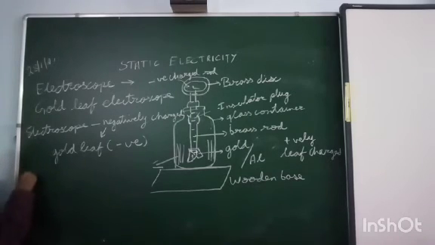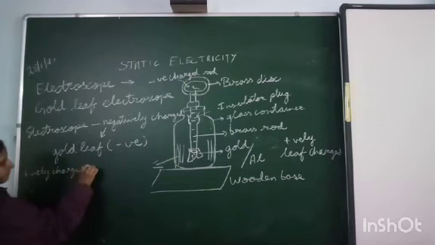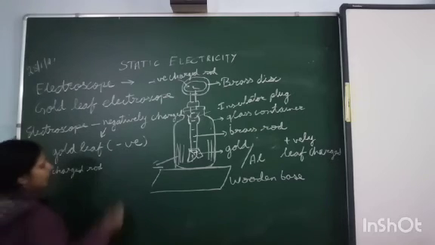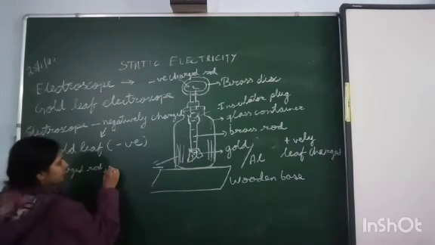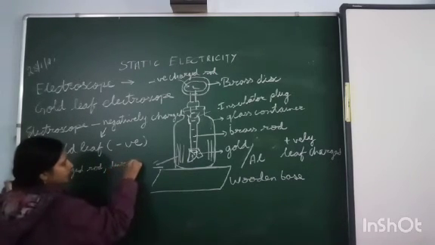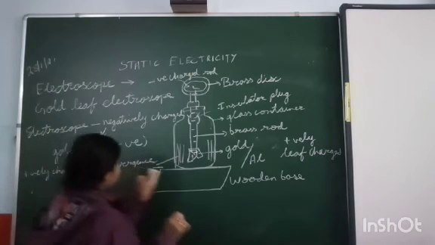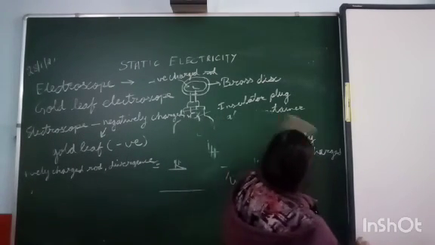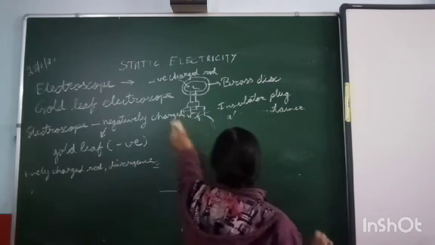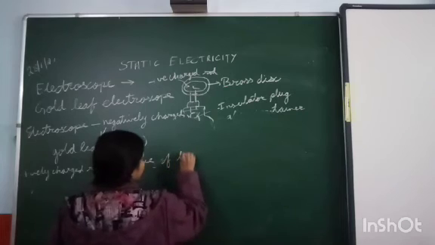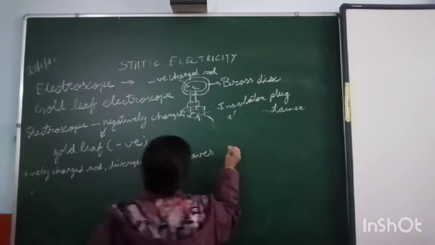So for a positively charged body, positive and negative will attract, and the divergence of the leaves decreases.